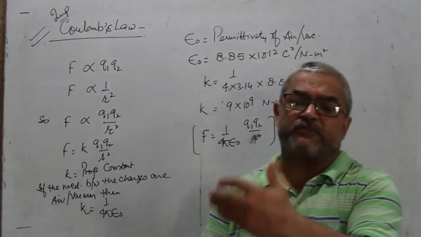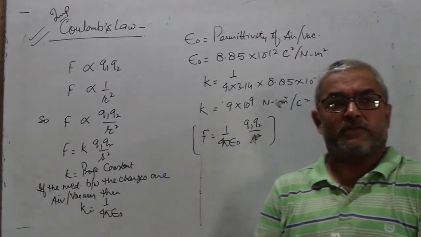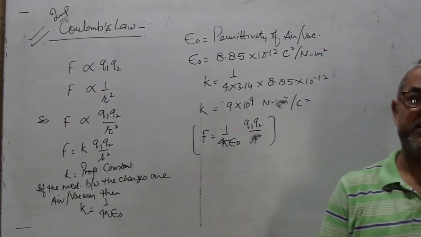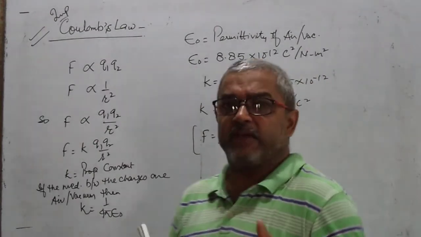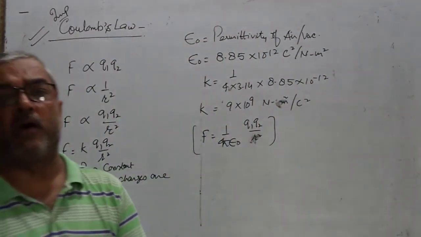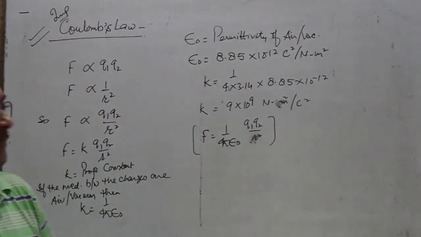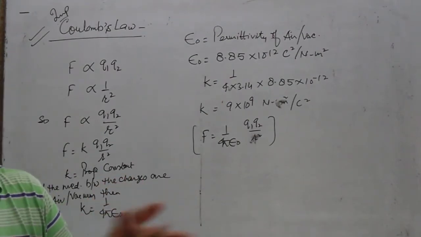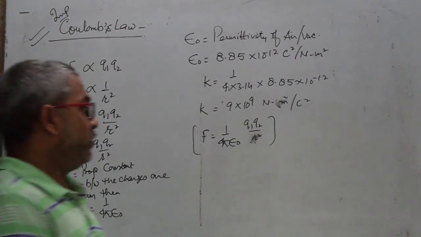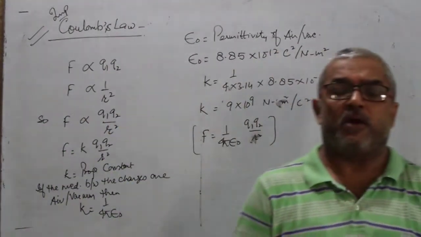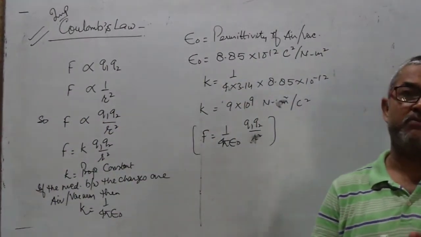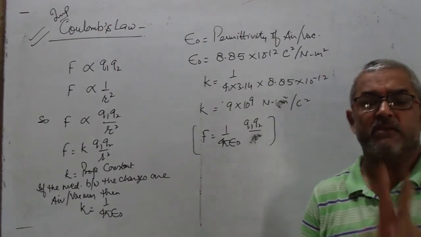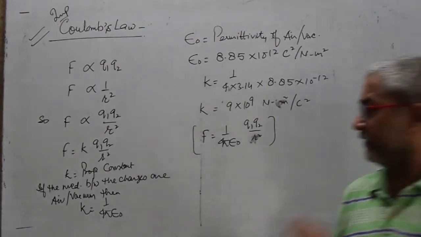Force is such a factor which depends on the presence of both of the bodies, either material bodies or the charges. If one charge is absent, no force. So to produce the force, we at least need two bodies.